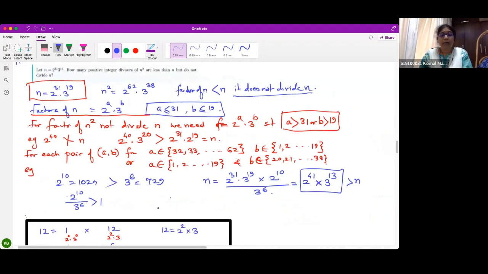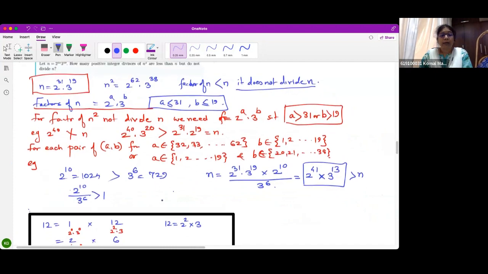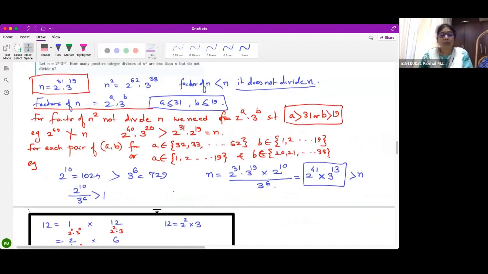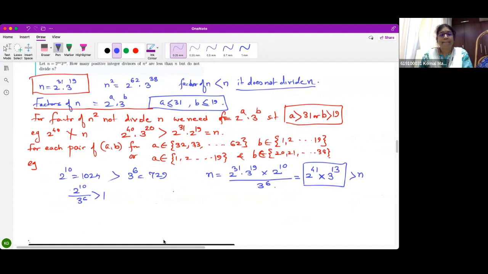Followed? Is this clear to you? Should I explain again? What I'm doing is, I need to multiply n by a number greater than 1, so that I'll get a greater power of n, right? A greater factor greater than n.